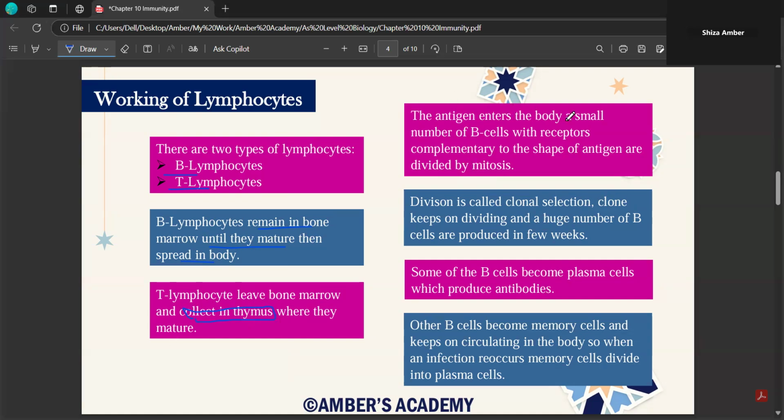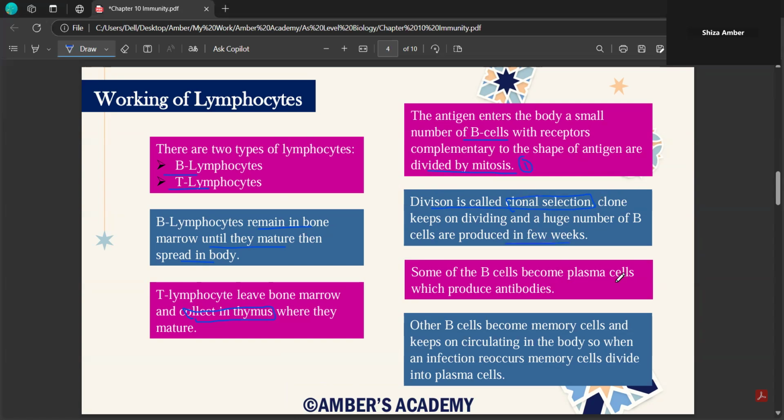When the antigens enter the body, a small number of B cells with receptors complementary to the shape of the antigen are divided by mitosis. So this is your step number one, that they divide by the process of mitosis. This division is called clonal selection. Sometimes they do ask you what type of division this is called, so you need to mark clonal selection instead of mitosis. Then the clone keeps on dividing and a huge number of B cells are produced in a few weeks.